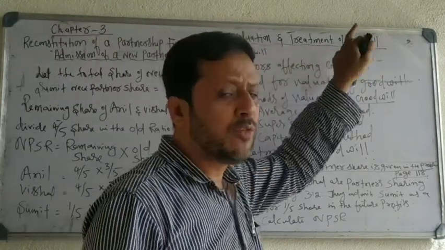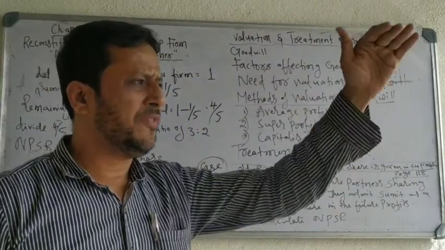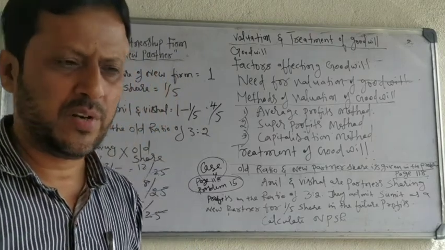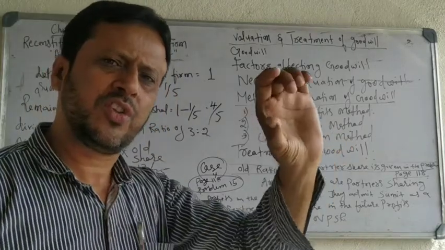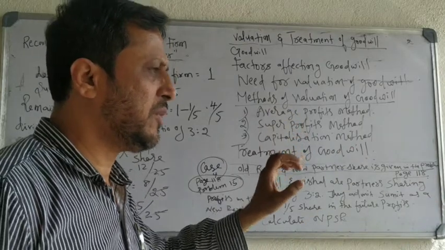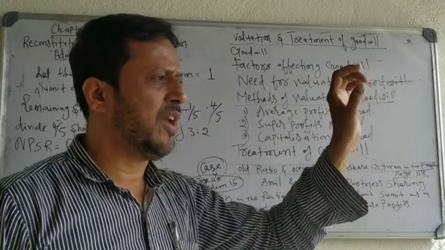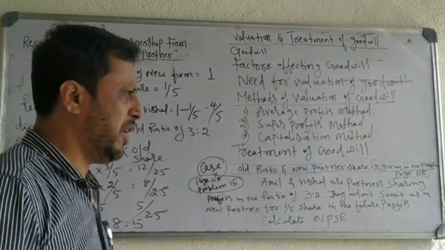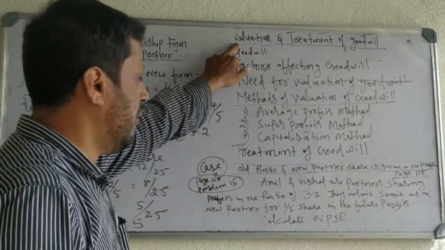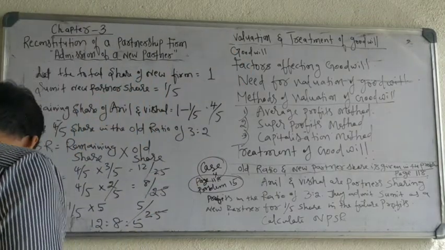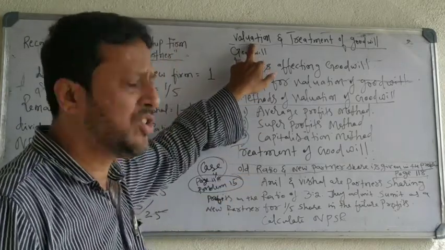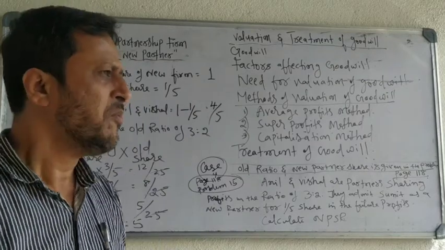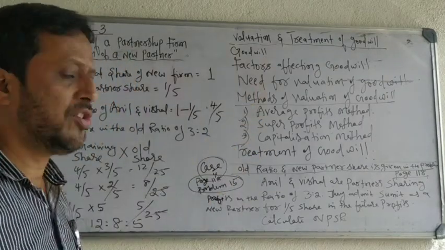Valuation and treatment of goodwill. You have different steps in the preparation of accounts at the time of admission of a partner. The first step we have completed: calculation of sacrifice ratio and new profit sharing ratio. The second step is valuation and treatment of goodwill. Okay, we'll go for this valuation and treatment of goodwill.